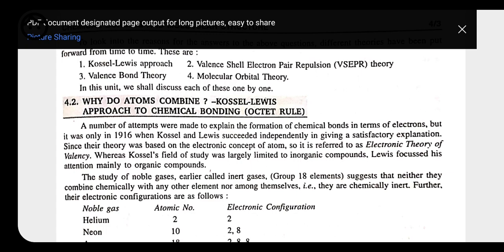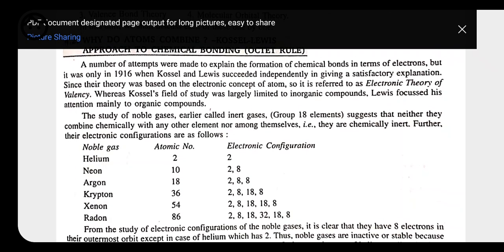It is proved that the elements which have a completely filled octet, like the group of inert gases, are stable. Here we have helium, which has the electronic configuration 2. For neon we have 2, 8, it is also complete. Argon is 2, 8, 8, it is complete. It means all the noble gases have a completely filled configuration. That's why they do not take part in the reaction and do not form any type of molecule.